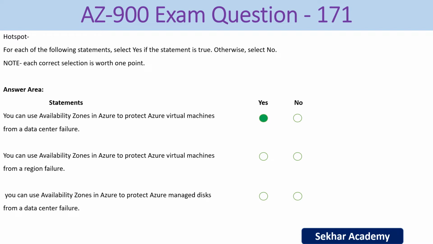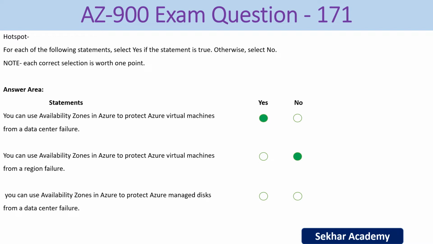Azure availability zone. Next statement, you can use availability zones in Azure to protect Azure virtual machines from a region failure, right? So the right answer is no. You cannot use the zones in Azure to protect Azure virtual machines from a region failure. So the right answer is no.